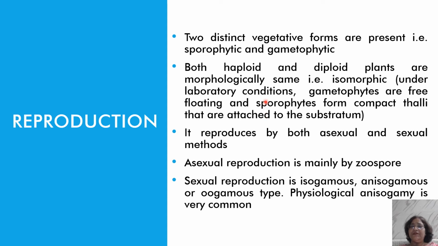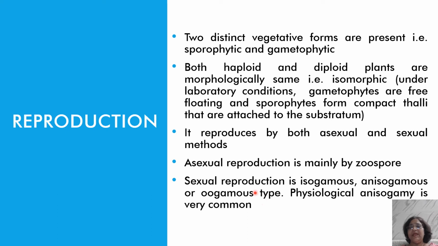Also we can differentiate the sporophytic and gametophytic body by the size. The gametophytes are comparatively small in size than the sporophytes. Both kinds of reproduction you can find in Ectocarpus, that is asexual reproduction and sexual reproduction. Asexual reproduction is mainly by the formation of zoospores, while sexual reproduction ranges from isogamy, anisogamy